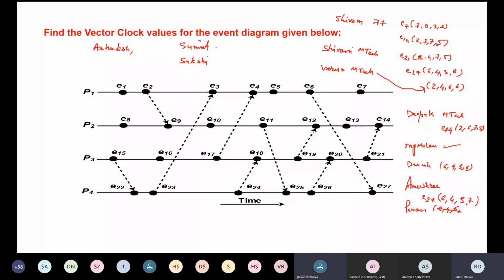Sir, getting the same values. MTech student or BTech student? BTech. Your roll number, please. 83. So these are the same values. Yes, sir. So in E27 you are getting 6437, right?